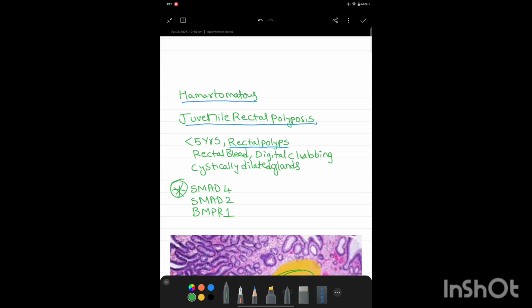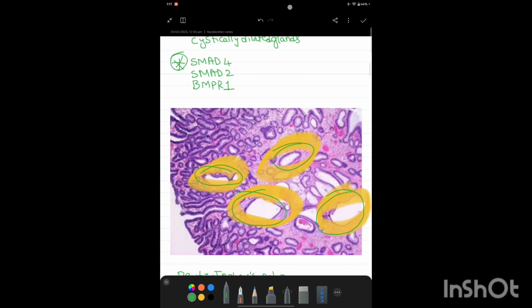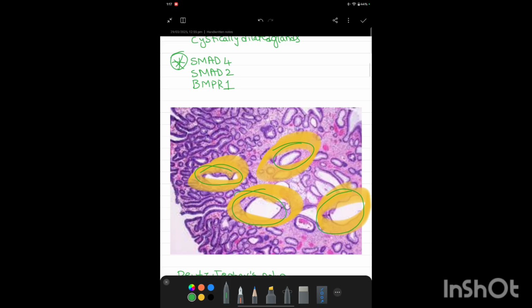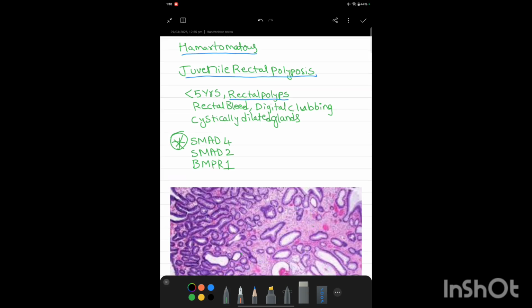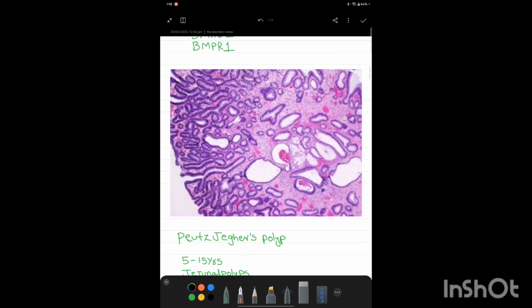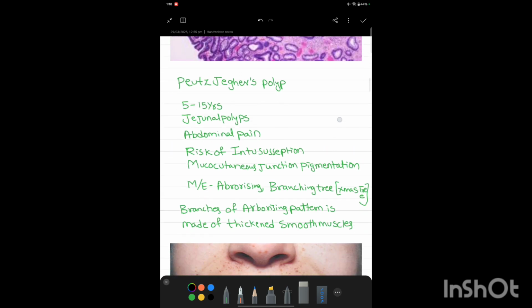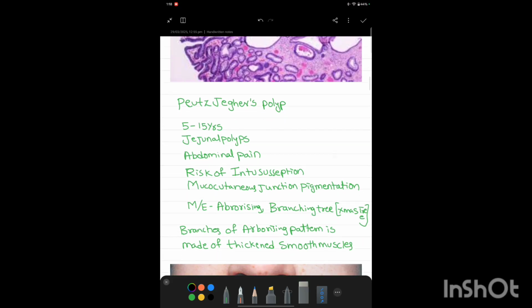So let us revise again. A 5-year-old child with rectal bleed and digital clubbing, and histopathologically you see cystically dilated glands, it is 100% juvenile rectal polyposis. There is no other possible diagnosis for this. SMAD4 mutation is important. Now, the second type of hamartomatous polyp, that is the Peutz-Jeghers polyp.